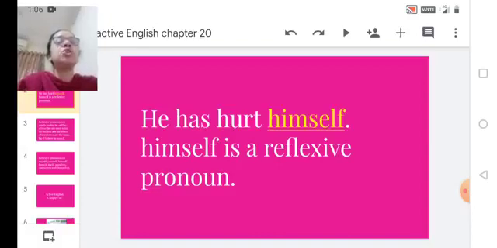Now this is something which you have heard maybe for the first time. You know he is a pronoun. But now he has hurt himself. Here he is the subject. Now when we are talking about the object also, when both are there in a sentence, we have to use a reflexive pronoun. He has hurt himself. Himself is a reflexive pronoun.